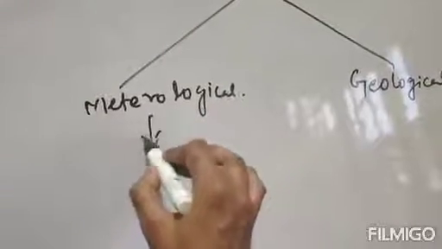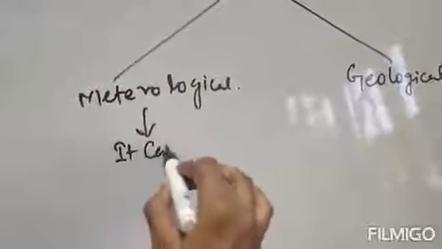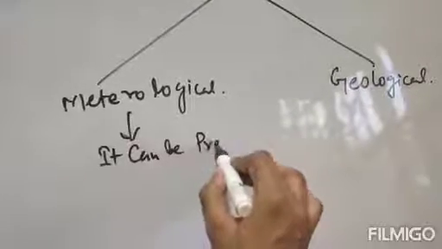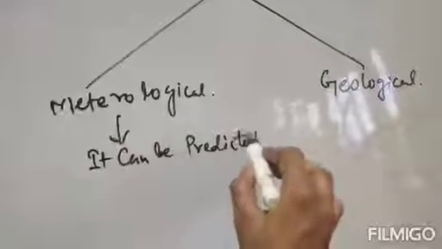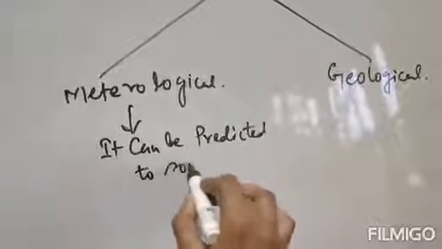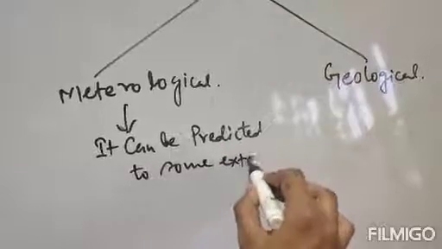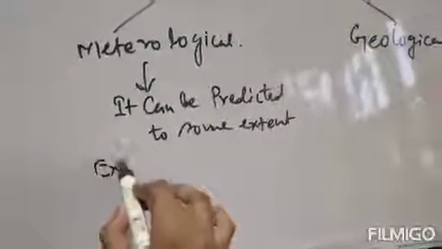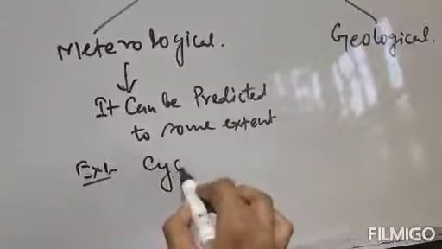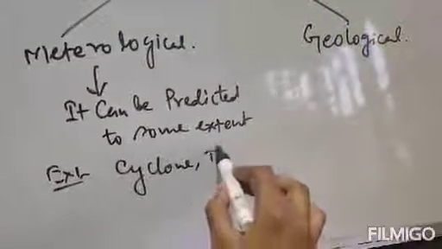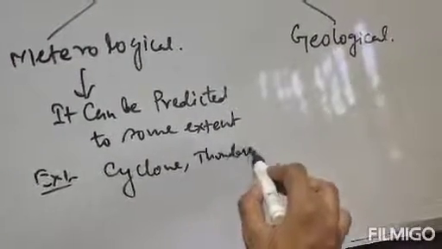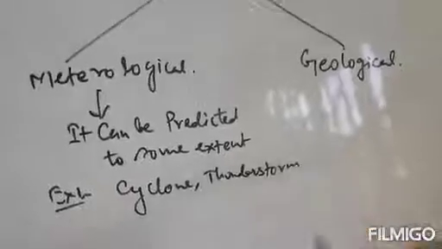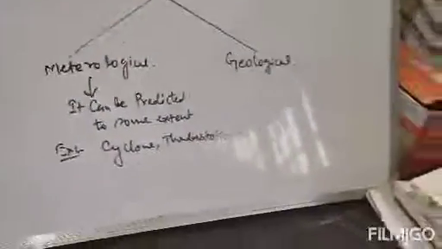That is called a meteorological phenomenon. Examples are cyclone and thunderstorm. All of these come under meteorological phenomena.